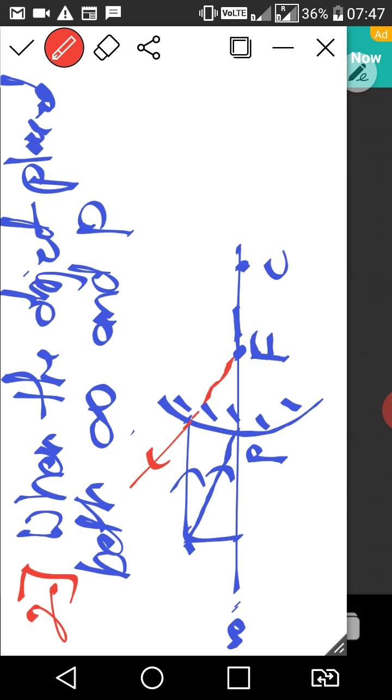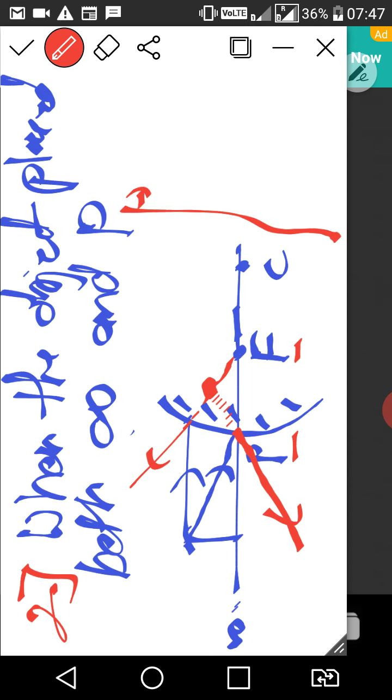The ray incident at pole reflects with the angle of reflection equal to the angle of incidence. I will take a projection of this ray also. Both reflected rays appear to intersect between pole and focus point.